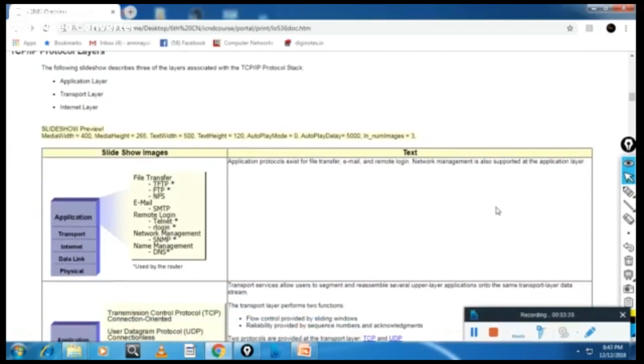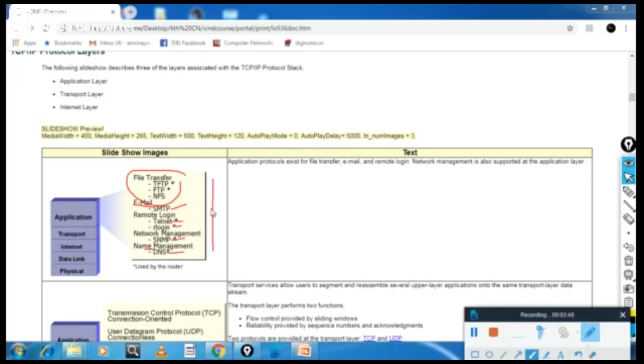Now we will take the application layer of the TCP model. It contains 3 layers. What protocols come under it? The protocols under file transfer are TFTP, FTP, NFS. The protocol under email is SMTP. The protocols under remote login are Telnet and RLogin. The protocol under network management is SNMP. And the protocol under name management is DNS. All these protocols we are going to discuss.